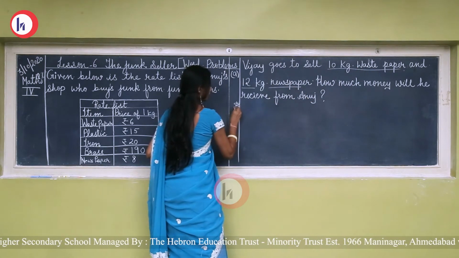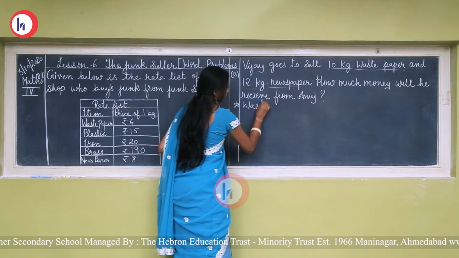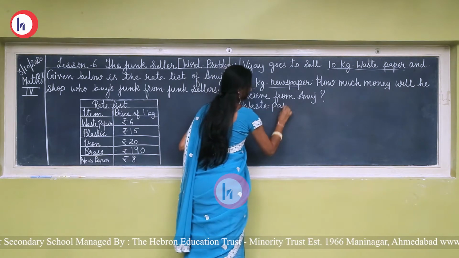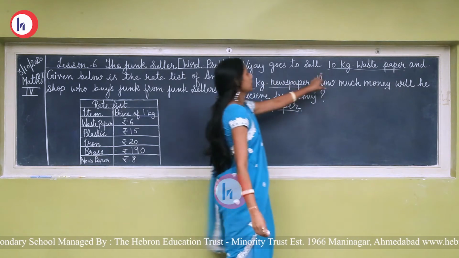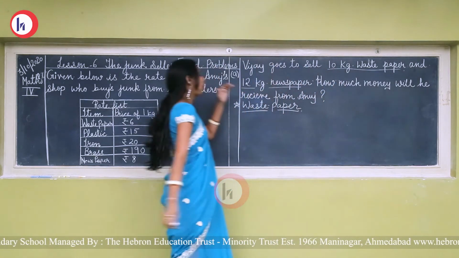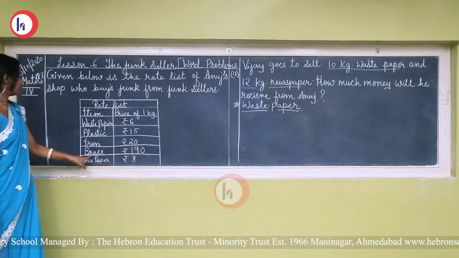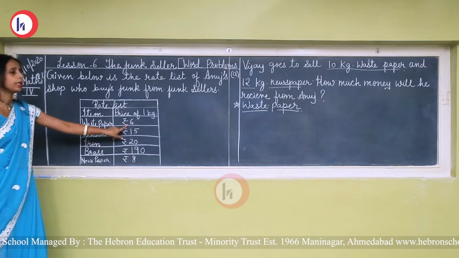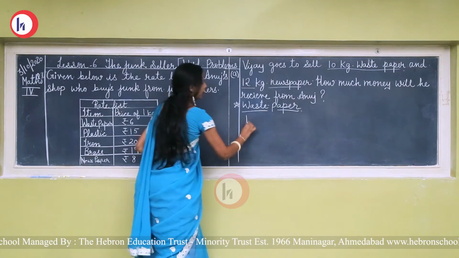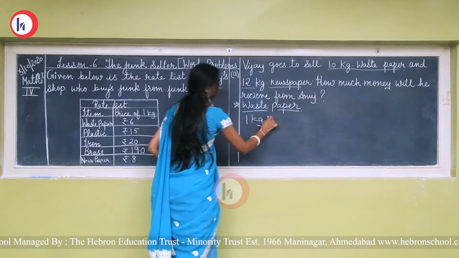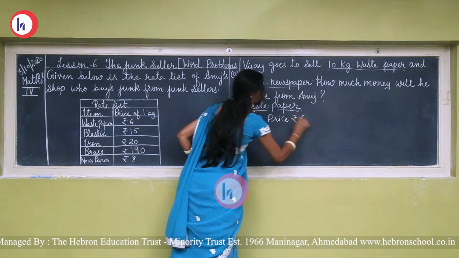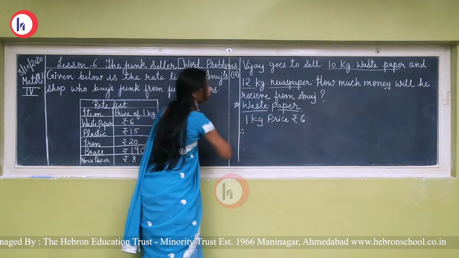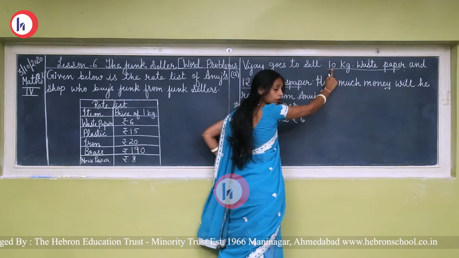Waste paper. Now see, first of all, he sells 10 kg. Now, what is the price per kg? Waste paper rupees 6. So, 1 kg price is rupees 6. So, we have to find out the price of 10 kg.